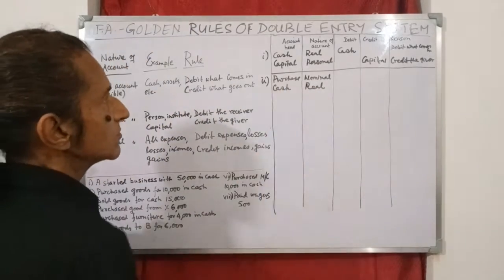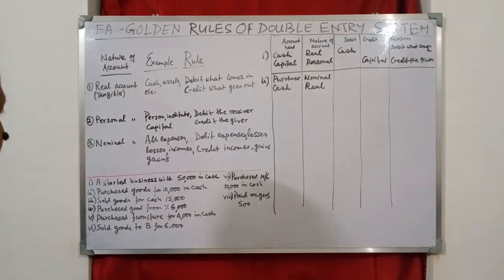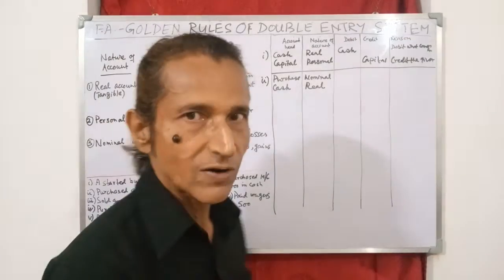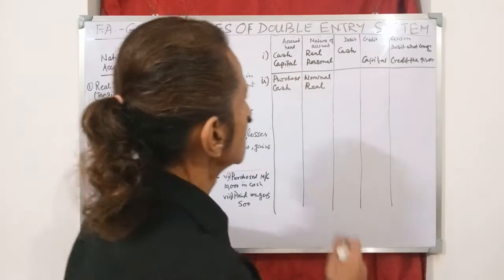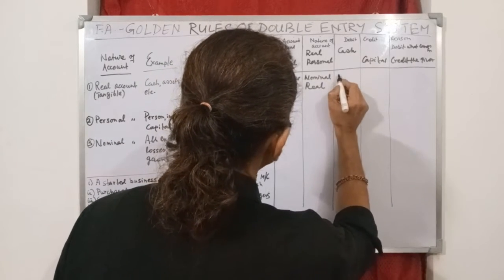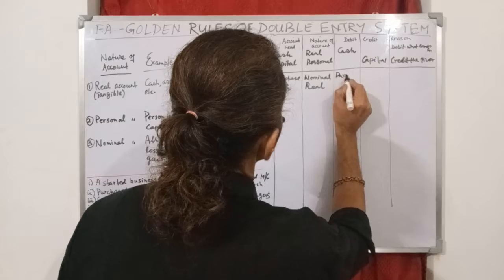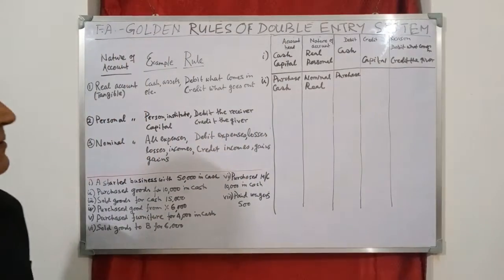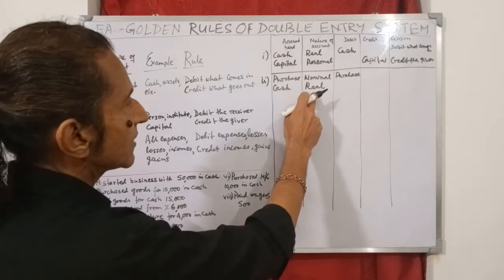What is the rule for nominal accounts? The rule is debit all expenses and credit all incomes. So purchase is an expense because the firm has to pay for that. So it will be debited. So we write purchase under debit column. And what is the rule for real account?